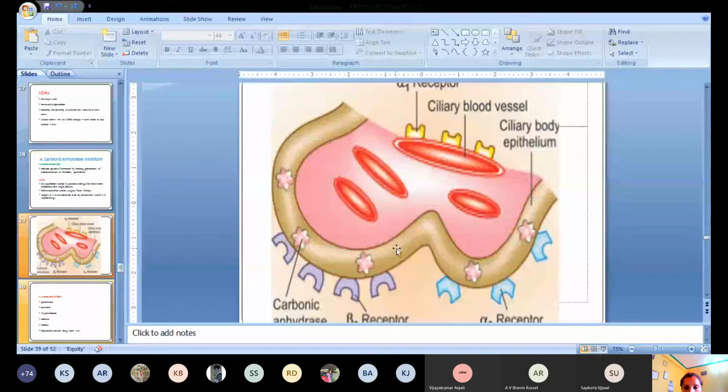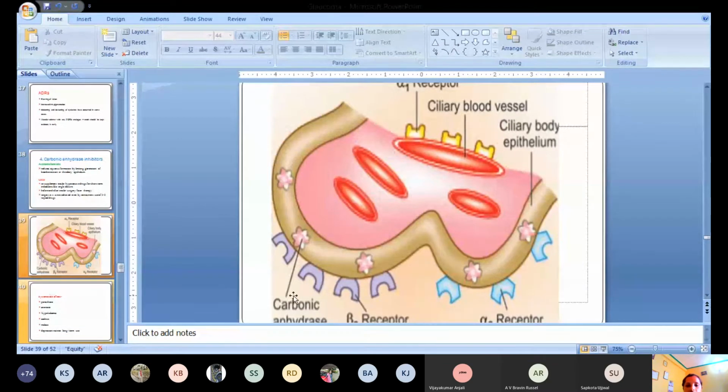So this is a ciliary epithelium. This is a ciliary body and this is a ciliary epithelium. In the ciliary epithelium, we have the carbonic anhydrase enzymes. This carbonic anhydrase enzyme is responsible for the synthesis of bicarbonate ion. That bicarbonate ion is released into the aqueous humor, so it increases the concentration of aqueous humor.